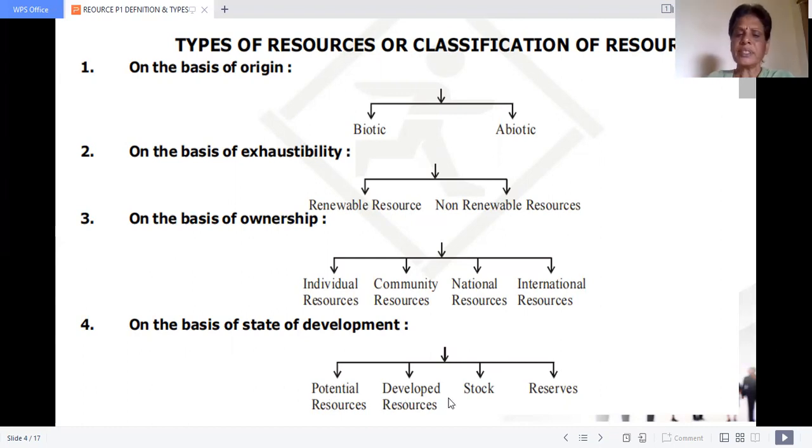Developed resources: you know that resources are available, and you also know the technology to extract and use it, and you have started using it. That is technologically accessible, economically feasible, culturally acceptable. Okay, children, they are developed resources.